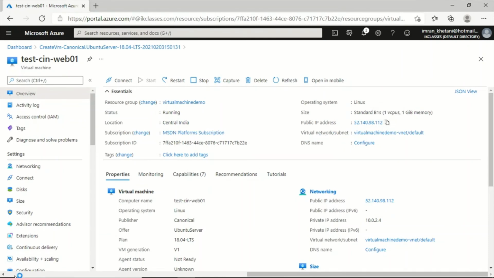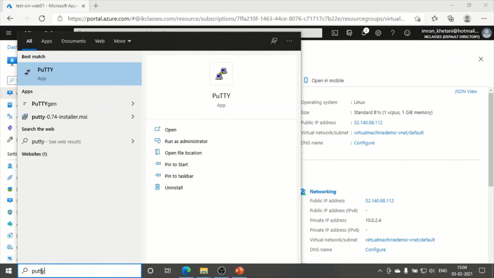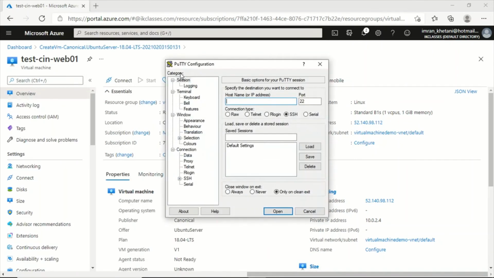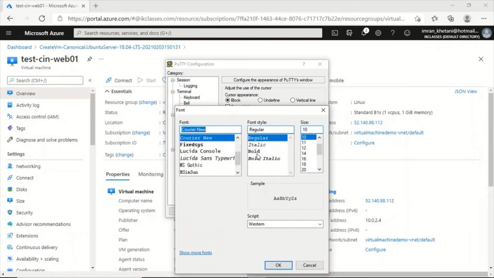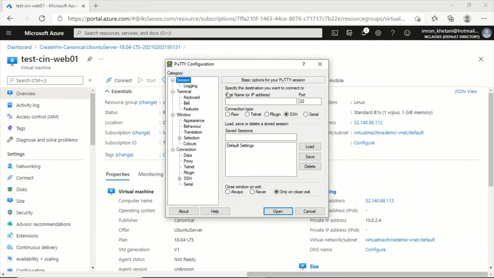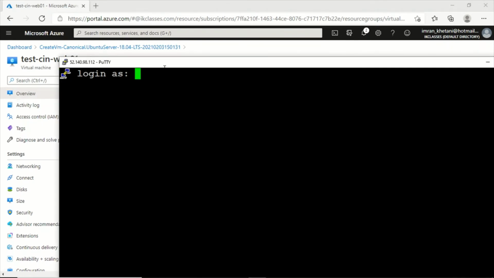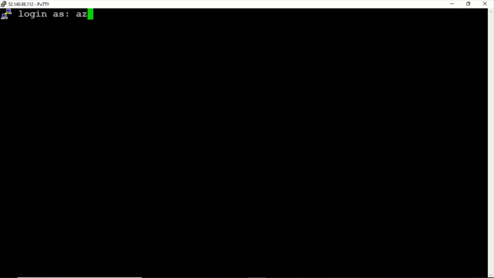I'll be using a PuTTY terminal. Let me increase the font size so you can clearly see what is happening on the screen. And let's go to the session. Let's paste the public IP address that we copied, and let's open it. It will ask me for the username. Remember what username we used, and then the password.